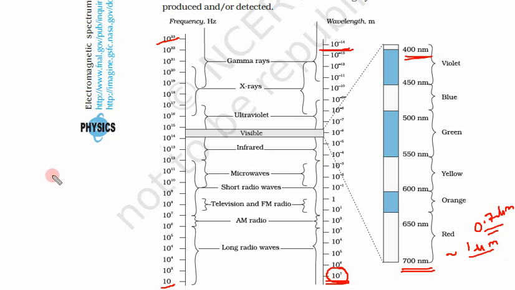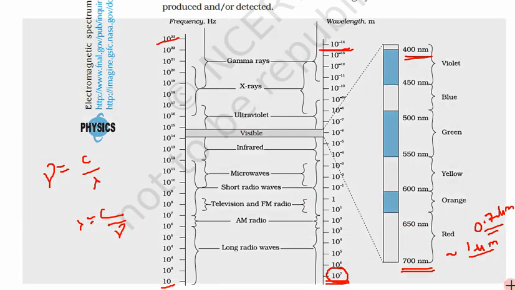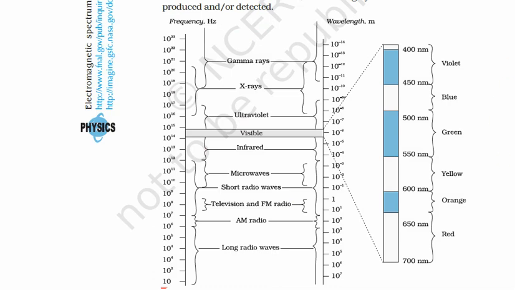And how did we calculate this? If we know the frequency, we can calculate the wavelength using this formula. So lambda is equal to c by nu. So this is the formula. Let us see what the ranges of different waves are.